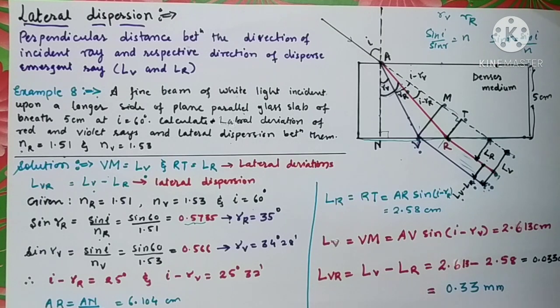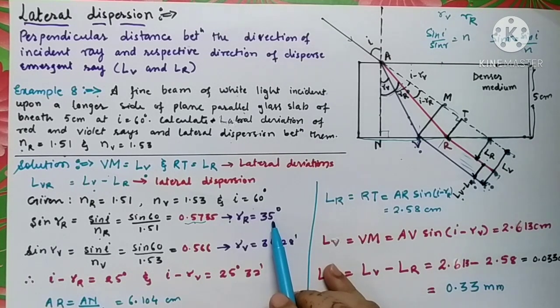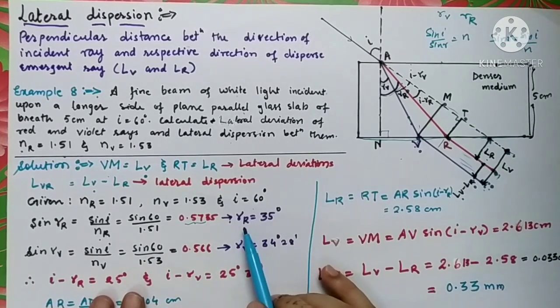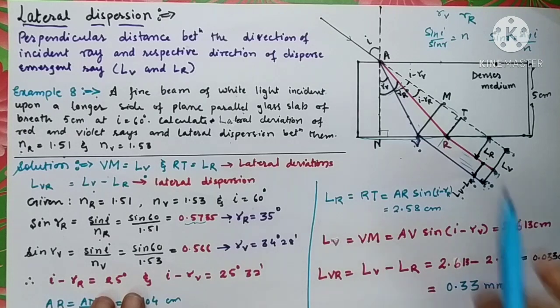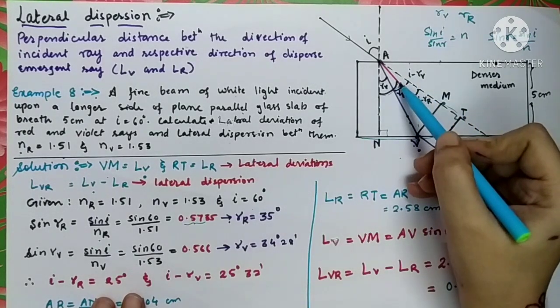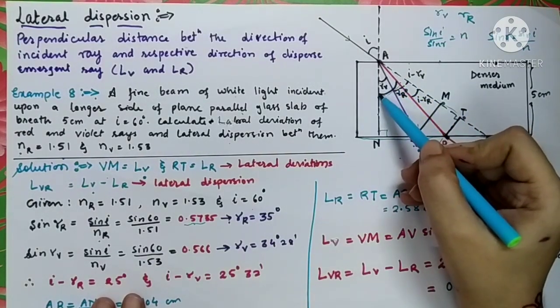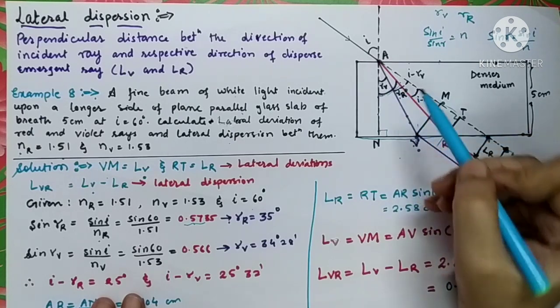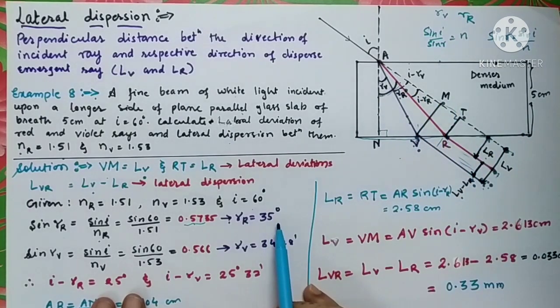In the natural sine table, this value comes at the angle 35 degree. So the angle of refraction for red color is 35 degree.